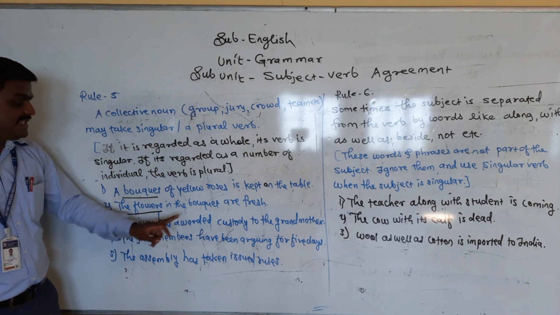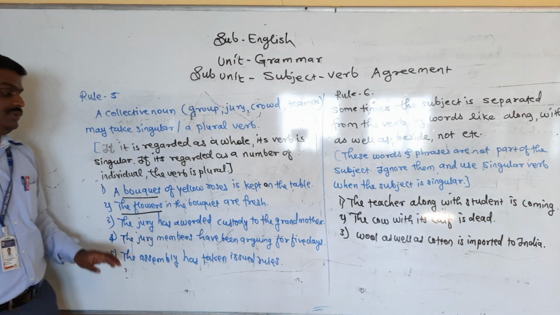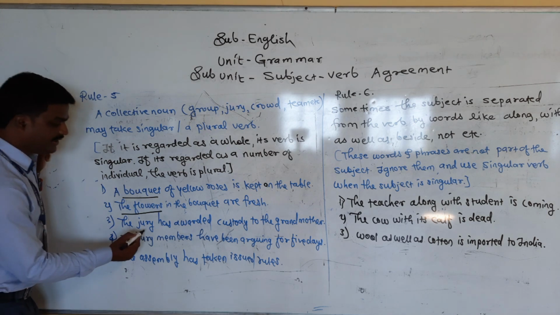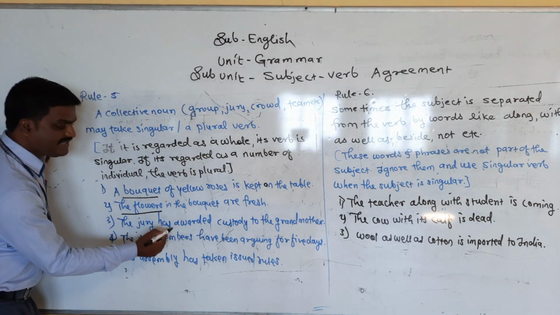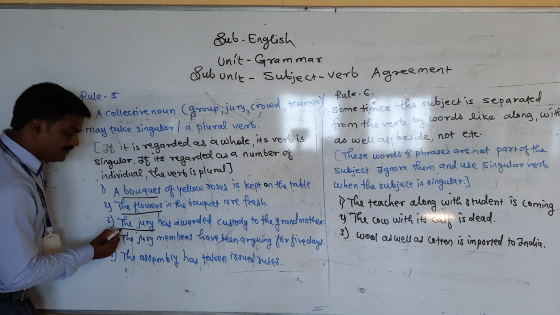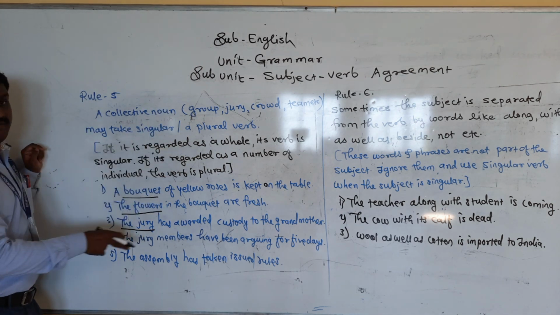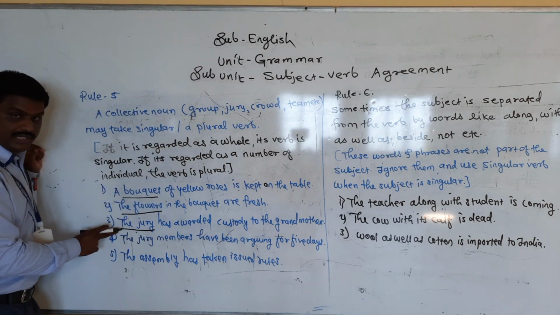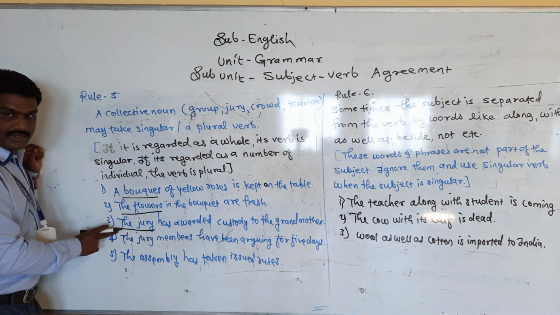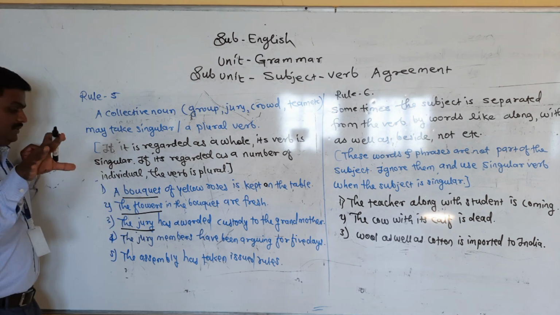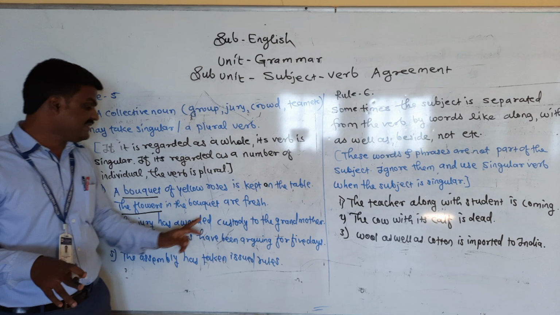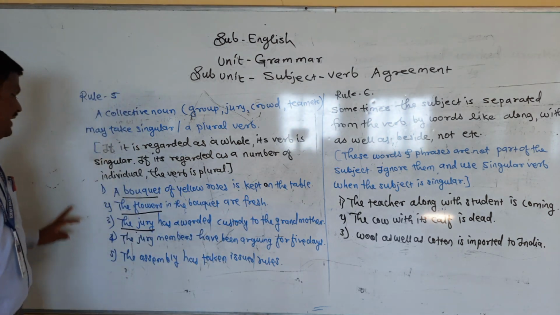The jury has awarded custody to the grandmother. The jury has awarded. It means it is representing as a whole. Here we are not talking about individual jury. It is representing the whole. So the jury has awarded custody to the grandmother.